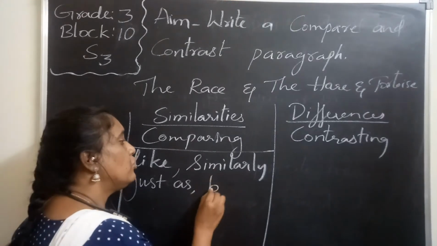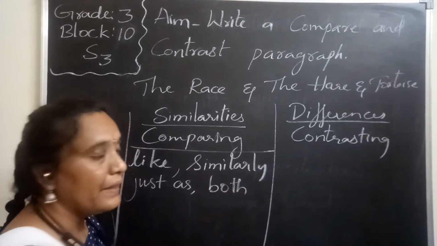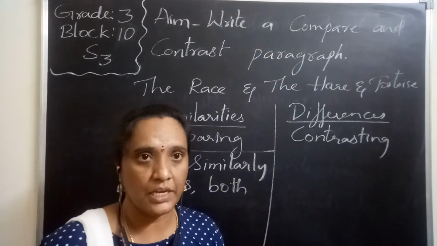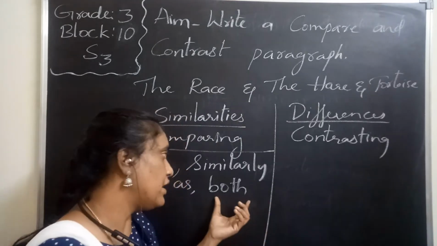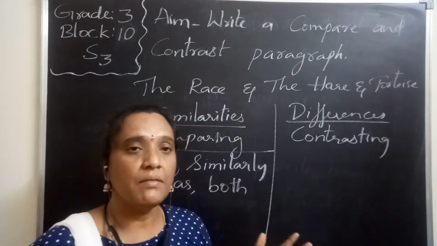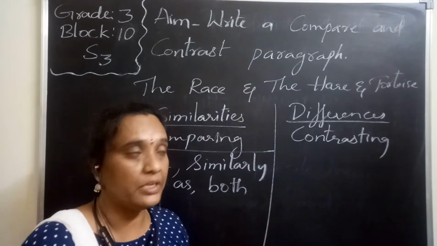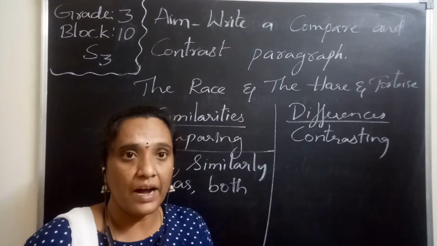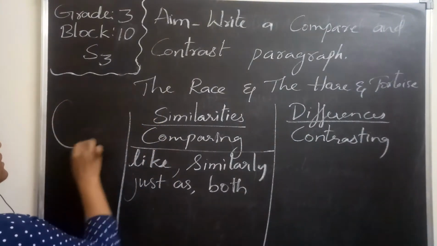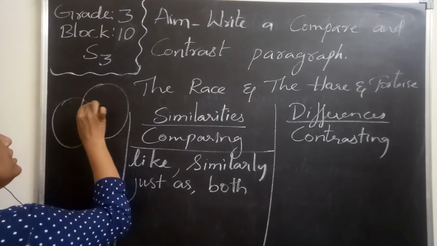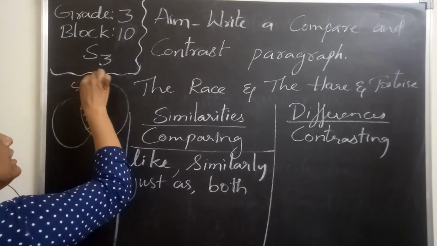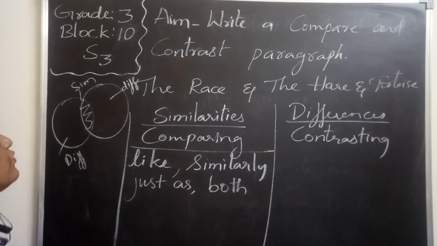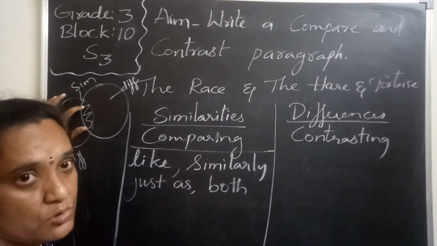In a paragraph, the word both is also useful. We can say a sentence like, in both the stories, meaning we are comparing. In both the stories, the hare and the tortoise and the race, there is a moral. That is a similarity. We can find the similarities in our Venn diagram, and these are the differences which we can find about the two different things.